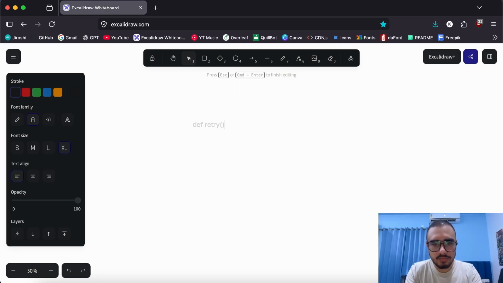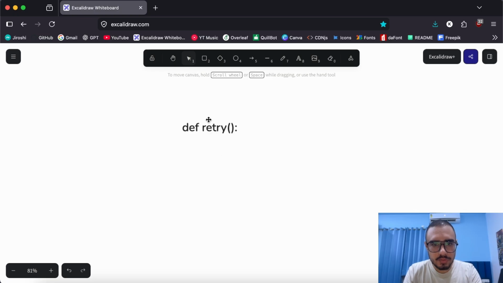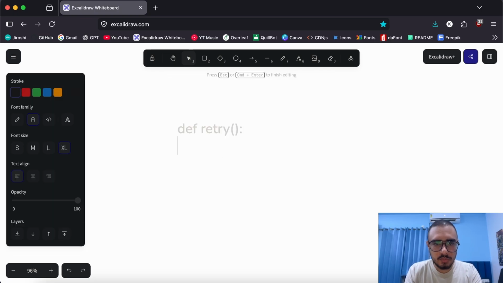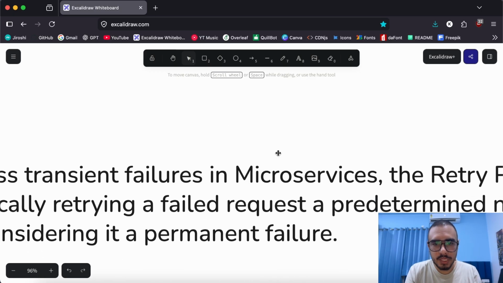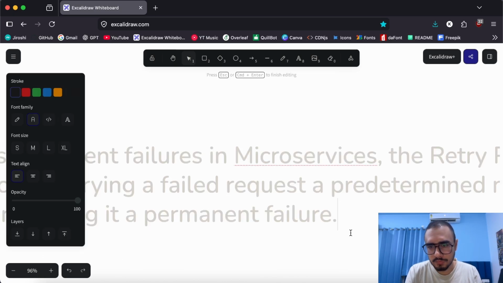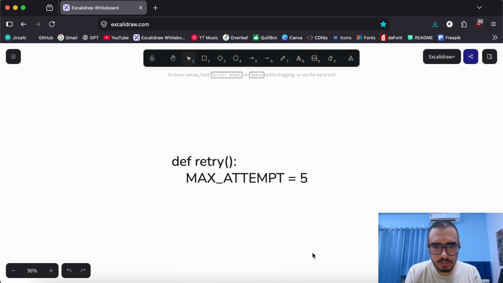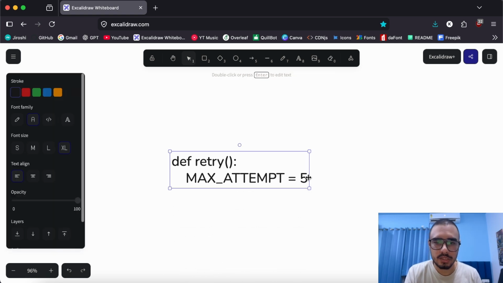Within this retry function, we'll have something like max attempts, and we'll set max attempts as 5. These max attempts are the predetermined number that we talked about. This is the maximum number of times we are going to retry a request if it fails.